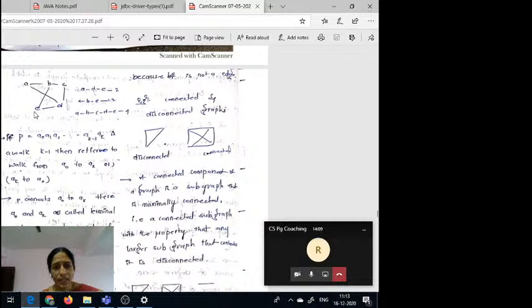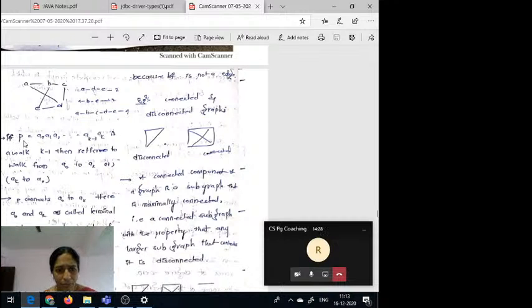from A to E. Okay, those three paths have the length, two paths have the length 2 and one path has the length 4. That means A to E here the length is 4, A to E here the length is 2, A to E here the length is 2.